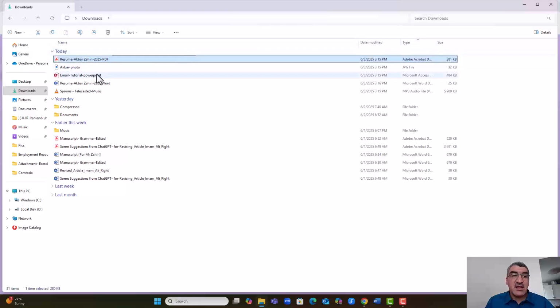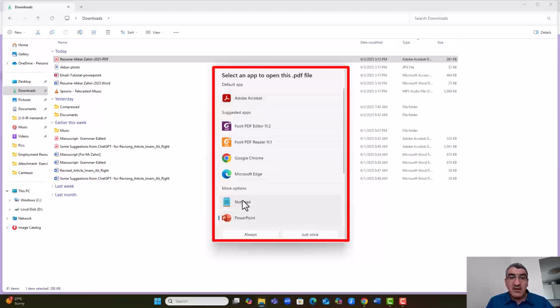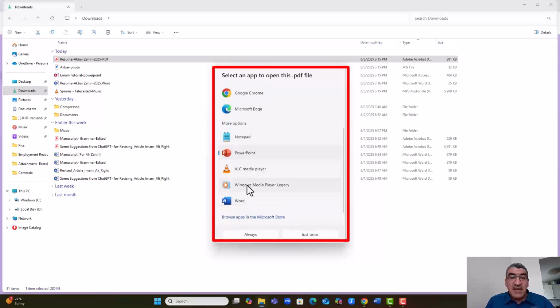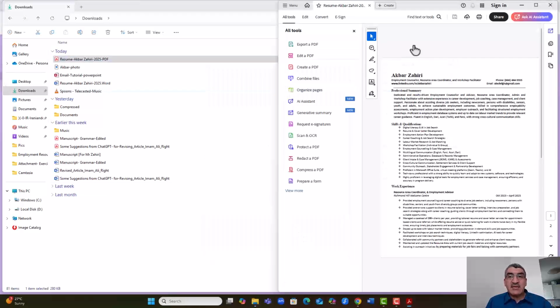But pay attention. When you are going to open a file, maybe it is not similar to mine. It will open something like this because you haven't the program or application that can open this file. If you know that this is, for example, PDF, you can select PDF. If you know it is a picture, or PowerPoint, click PowerPoint. Or, for example, if it is music, a program that is related to it, like a music player. Or if it is Microsoft Word, I can open it. But I know that resume Akbar Zahiri is a PDF. So I can click on this, then I can click and open. Okay? You see, then it will open.